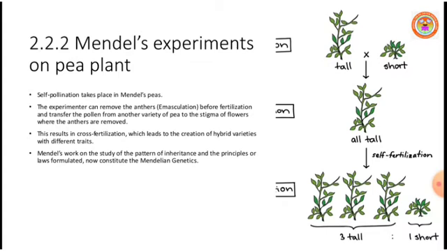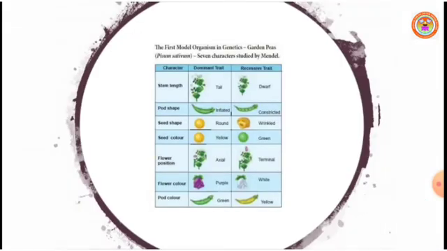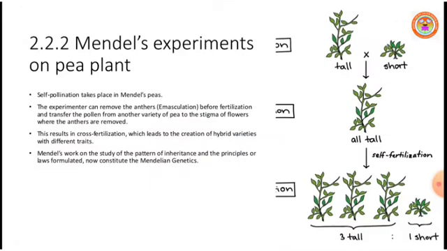Hence, Mendel's work on the study of the pattern of inheritance, and the principles or laws formulated, constitute Mendelian genetics.